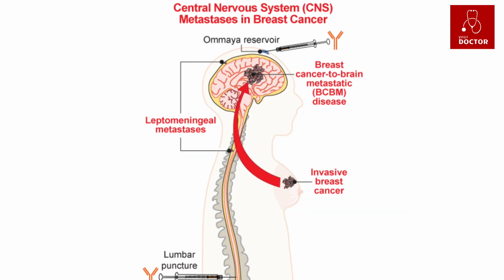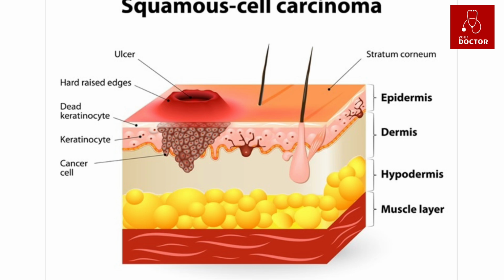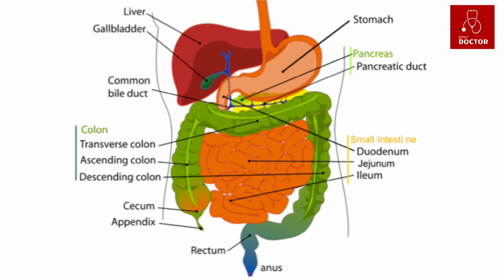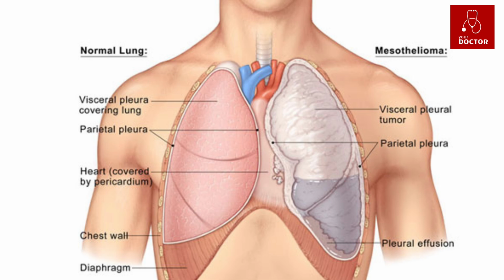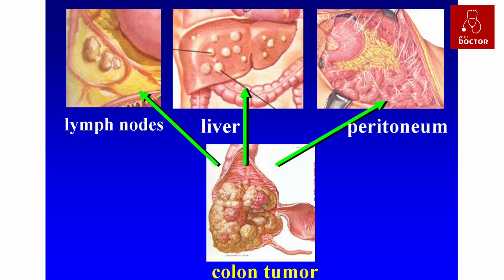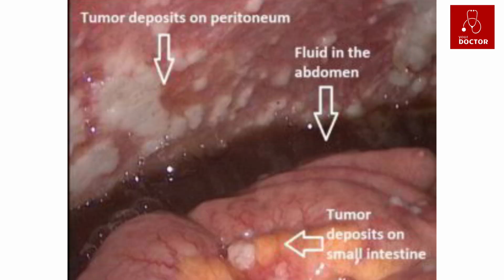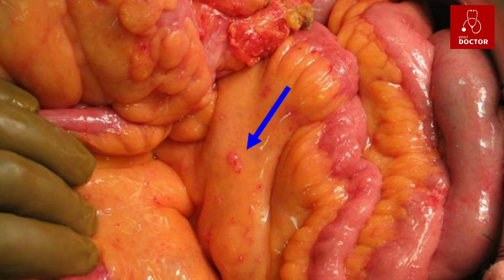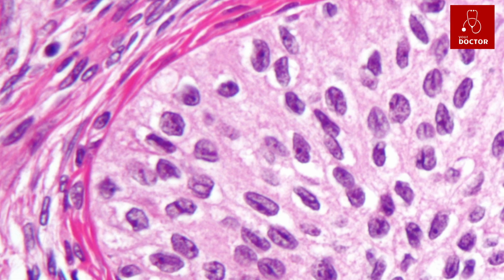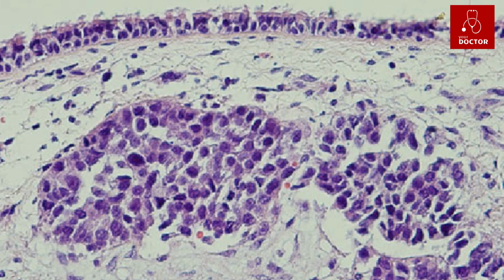A. Carcinomas. Carcinomas start in epithelial tissues. These tissues cover the outside of the body such as the skin. Cover and line all the organs inside the body such as the organs of the digestive system. Line the body cavities such as the inside of the chest cavity and the abdominal cavity. Carcinomas are the most common type of cancer. They include many breast, lung, bowel and prostate cancers. There are different types of epithelial cells and these can develop into different types of carcinoma.